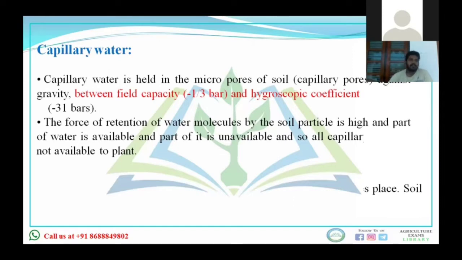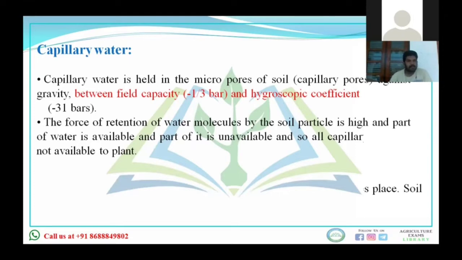Capillary water is generally held in the micropore. Okay. While I was teaching you gravitational water, that time I said that gravitational water is held in the macropore. And the gravitational water is not available to the plant. Okay. That moves under the action of gravity to the groundwater. After that, if you talk about this capillary water, then this capillary water is held in the micropores, or you can say it as capillary pores.